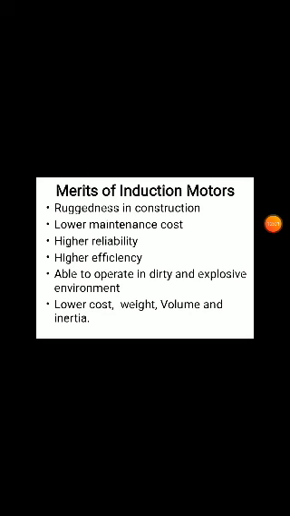So even though the starting torque is less, there is no problem to start this type of machine. You can start these machines easily compared to the DC machine. DC machines have more size, volume and weight due to more inertia. In DC machines the starting torque is more, so there is no starting problem.